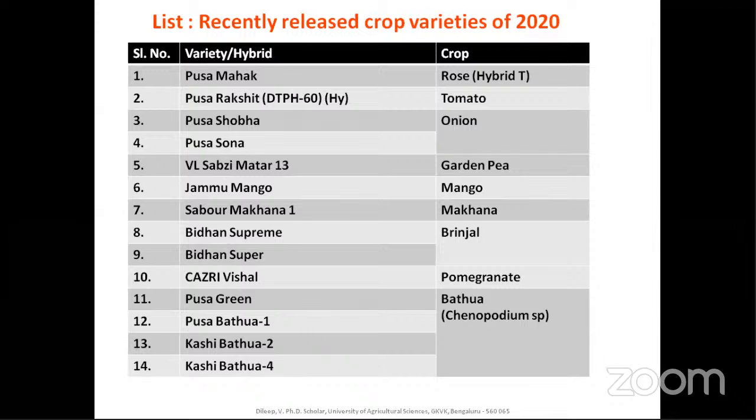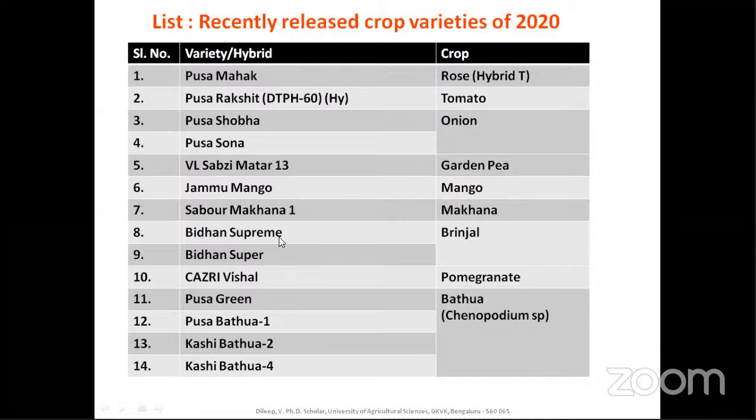So that is Pusa Mehak in rose, a hybrid tea type, and Pusa Rakshit, a tomato hybrid, DTPH60, and Pusa Shobha and Pusa Sona in onion. VL Sabzi Matar in garden pea, which I discussed earlier. Jammu mango in mango, Sabor Makana in makhana. Bidan Supreme, Bidan Super, and Kazri Vishal in brinjal.